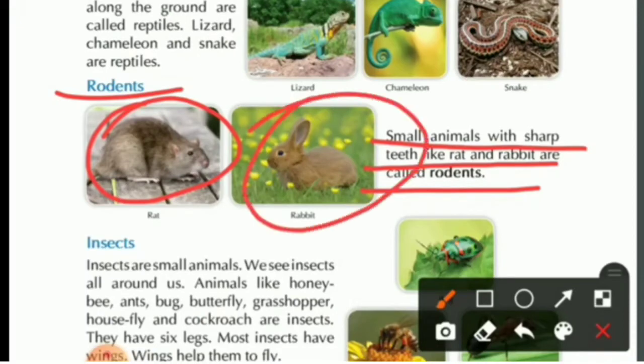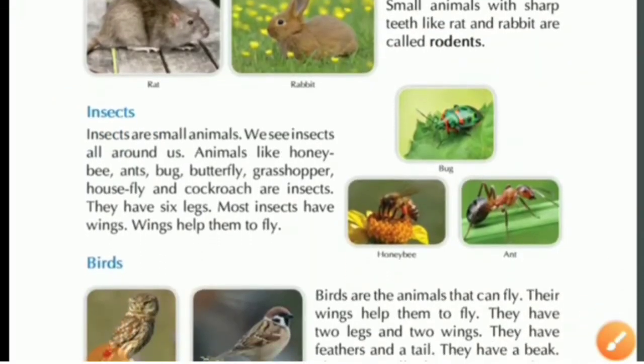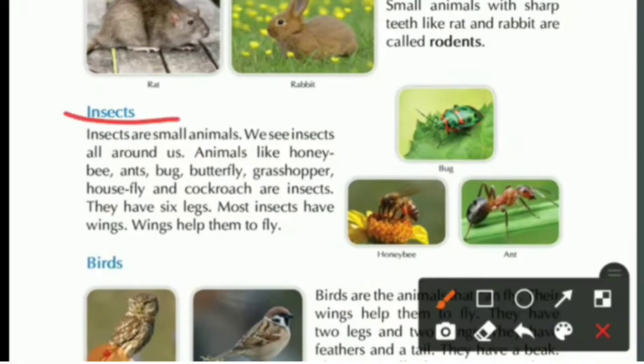Next is insects. Insects are small animals. We see insects all around us. Animals like honeybee, ants, bug, butterfly, grasshopper, housefly, and cockroaches are insects. They have 6 legs.